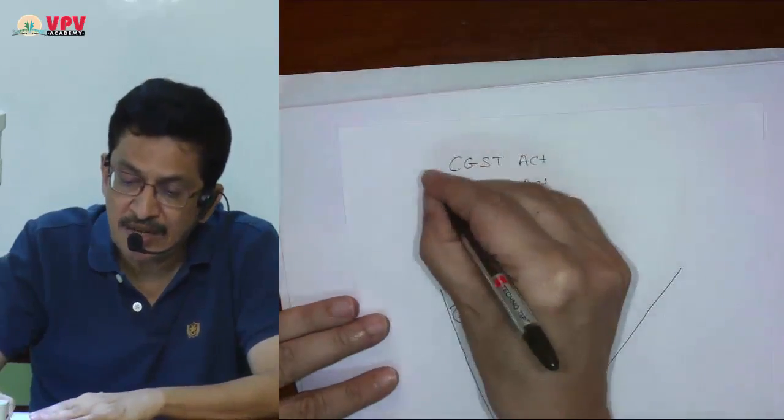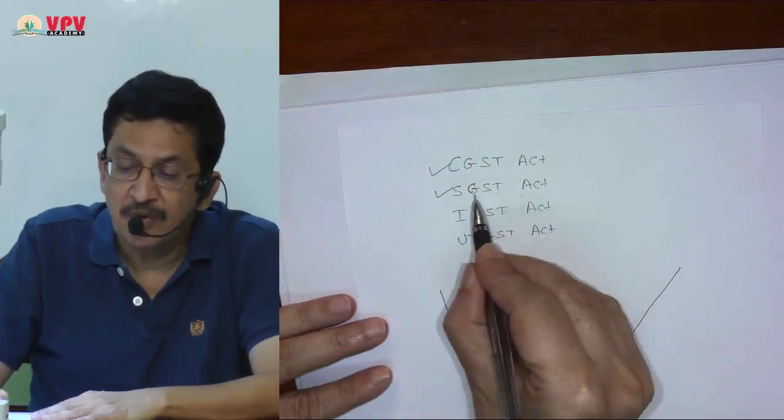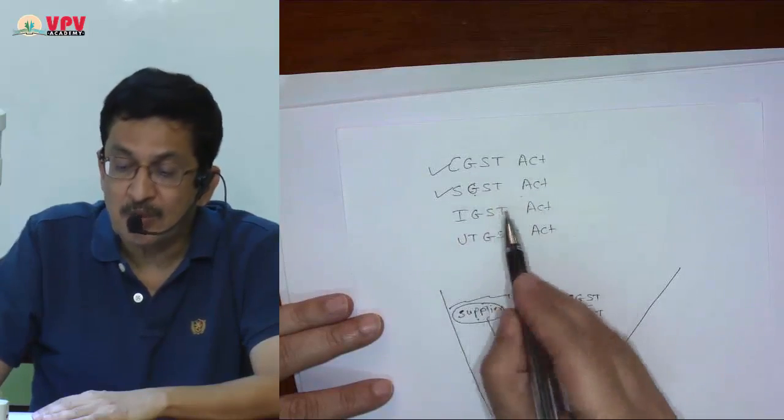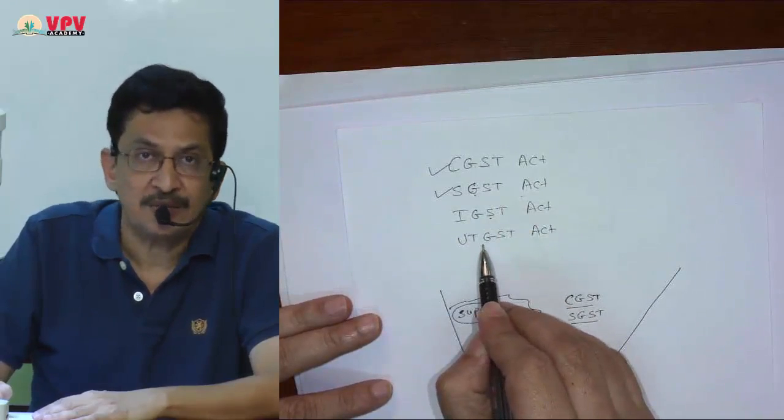The first thing I want to bring to your notice is that there is a CGST Act and then there is an SGST Act. Every state will have its own SGST Act. There is one CGST Act, there is one IGST Act and there is one UTGST Act.